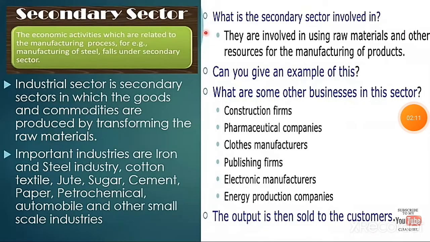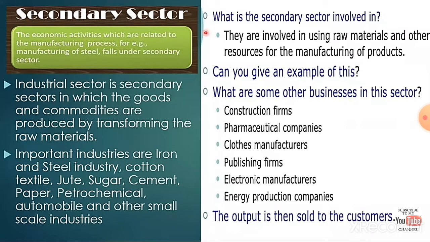Next is the secondary sector. The economic activities which are related to the manufacturing process. For example, manufacturing of steel falls under the secondary sector. So the product produced from the raw materials, that process is called the secondary sector.